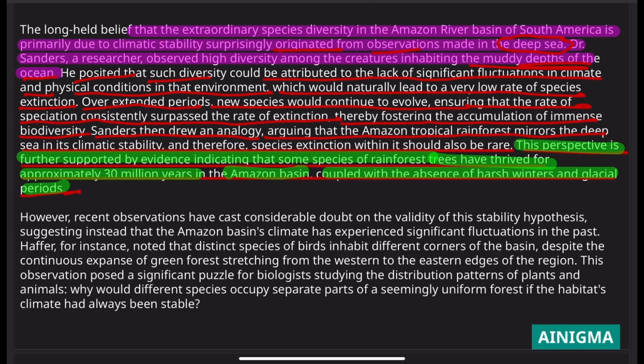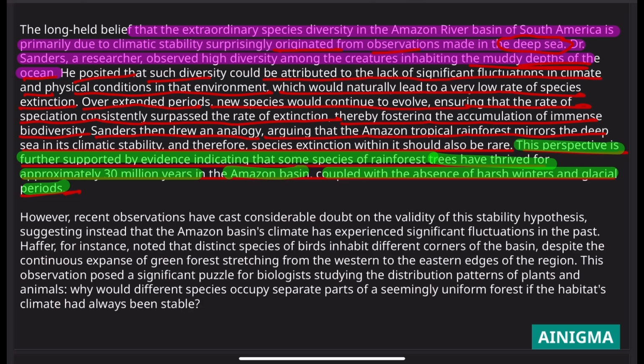So, in the first paragraph we can see what Dr. Sanders has said: he based his observation on the deep sea, and then he said that if there is a favorable condition, like the environment is pretty stable, the rate of extinction is pretty low. So the rate of speciation is extremely higher than the rate of extinction, and that's why new species keep coming, so the biodiversity is higher.